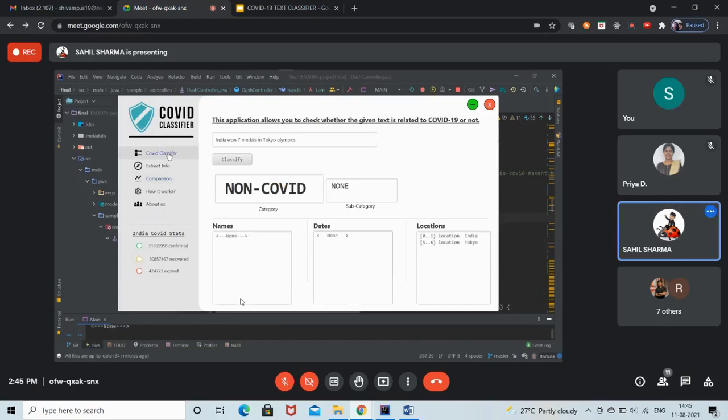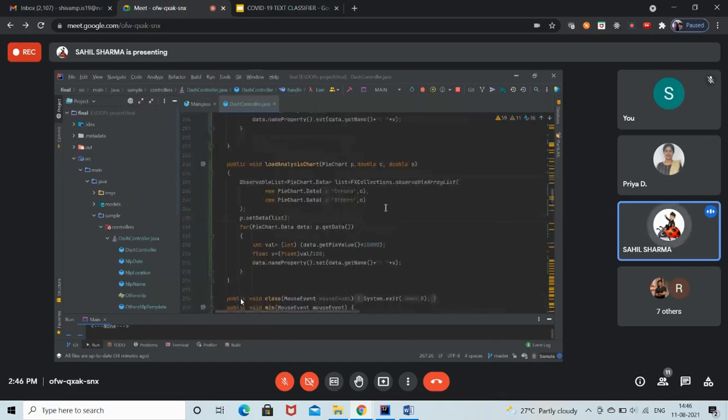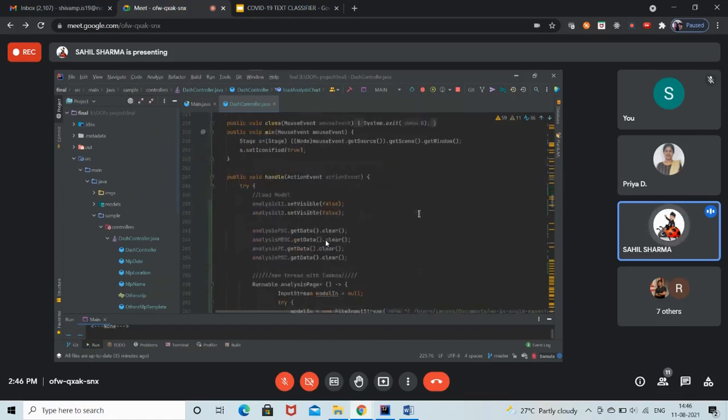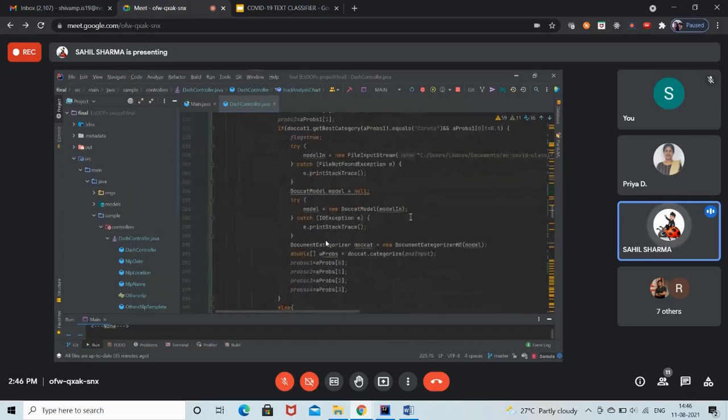So that's all about the output, and I'll show you the concepts that we have covered. We are also covering collections over here. We are using the observable array list. The collections are being covered, and most of the concepts we have already covered.